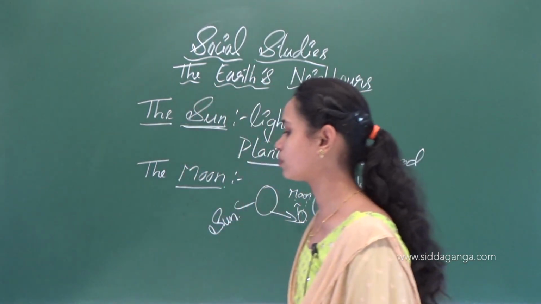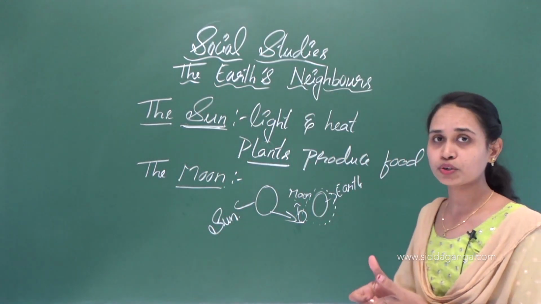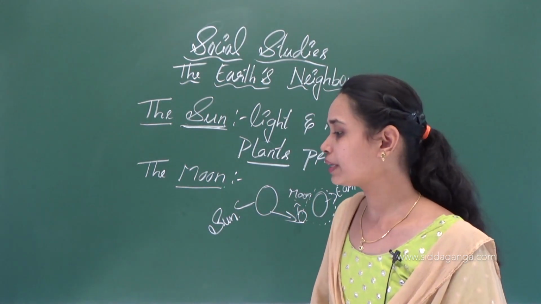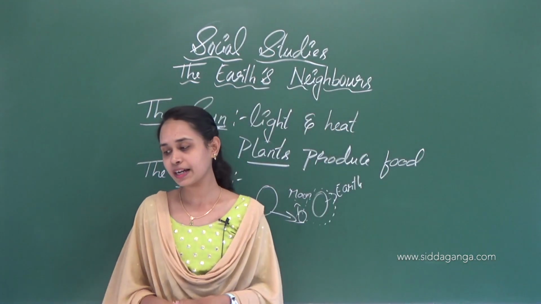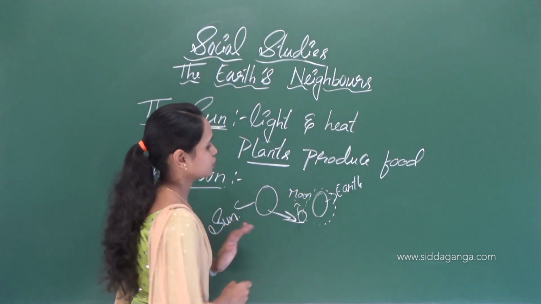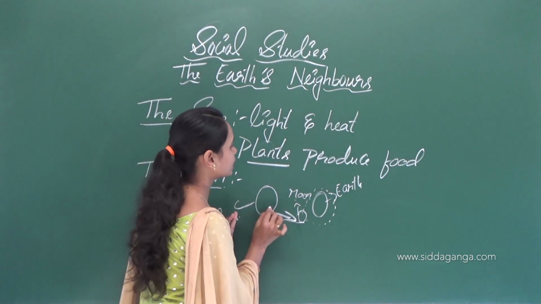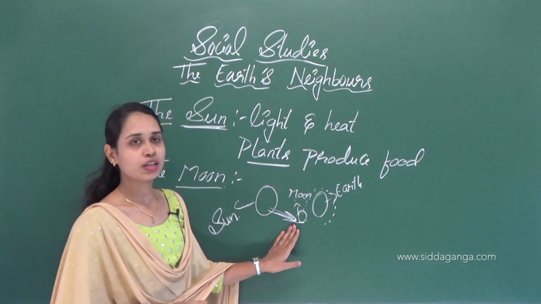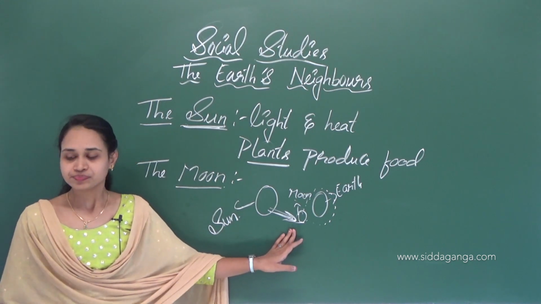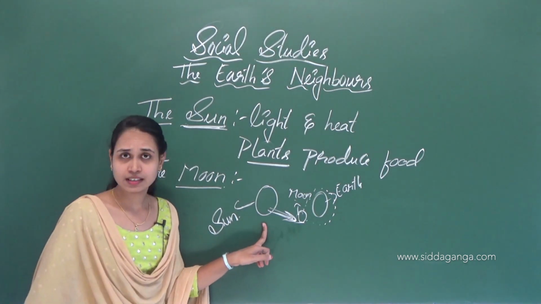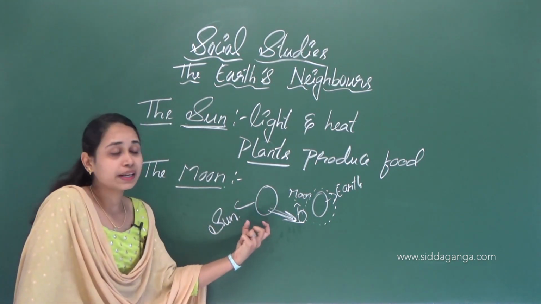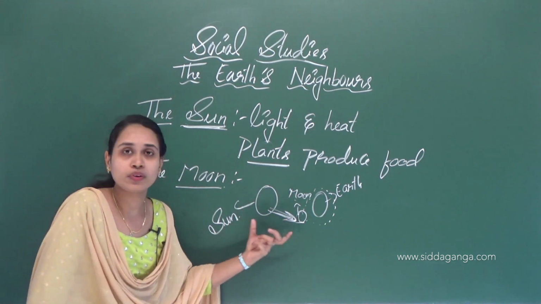The moon has no light of its own, I already told you. It shines because of the sunlight falling on it. That's why the moon shines, isn't it? At night time we can see the moon, but we can't see the sun, even the sunrise. The sun is burning gas. We can see the moon at night.